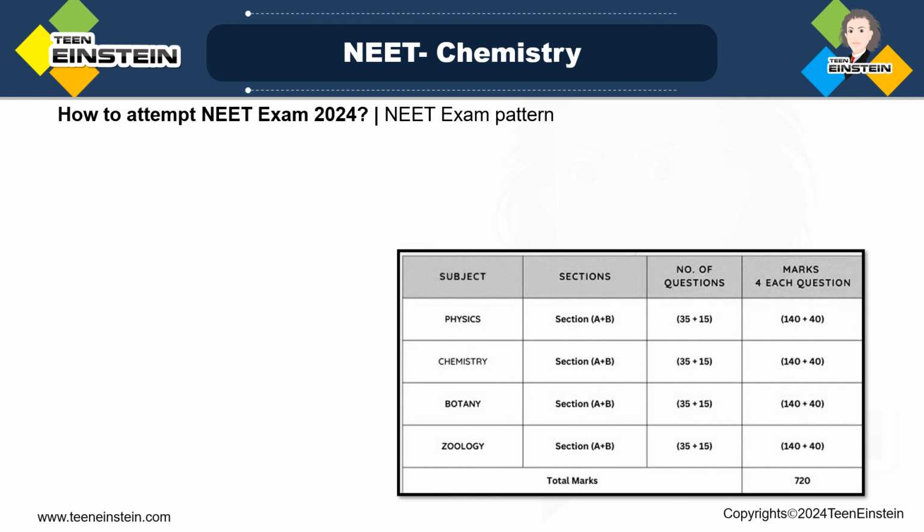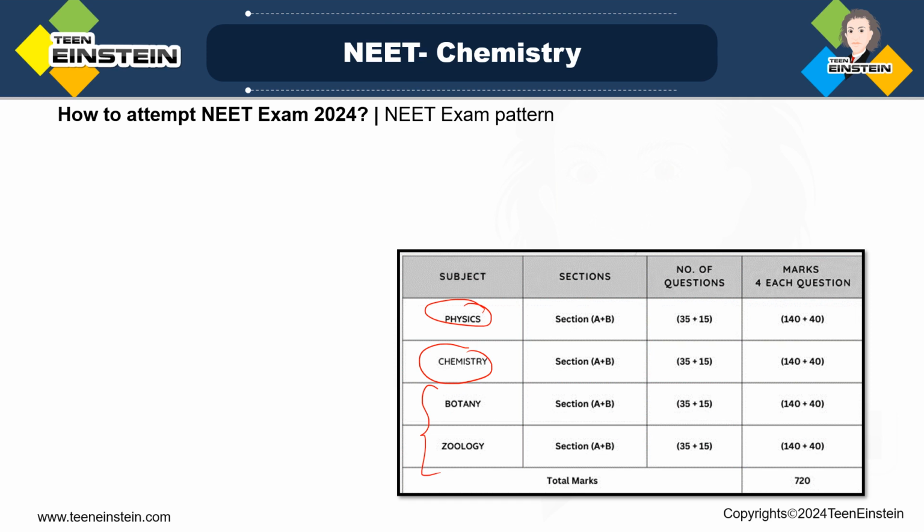Once we know about this overview, next we will see the exam pattern. The timing we have already seen, but the subjects, the sections, how many questions are there for each subject, what the marks are for each subject, and whether there is any negative marking or not, we will discuss in this part. Okay, so here you can see physics, chemistry and biology. Now under biology there will be botany and zoology.